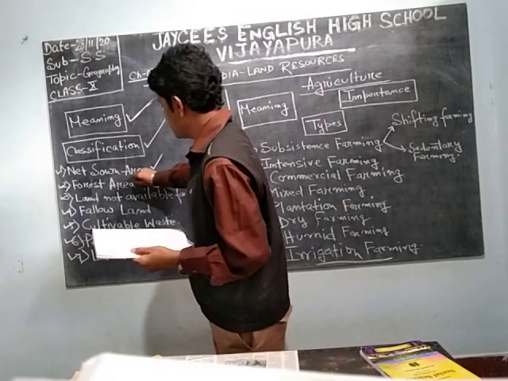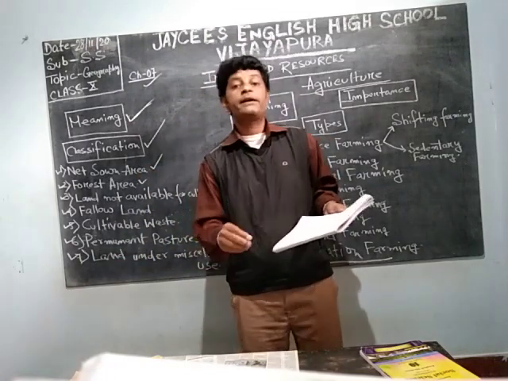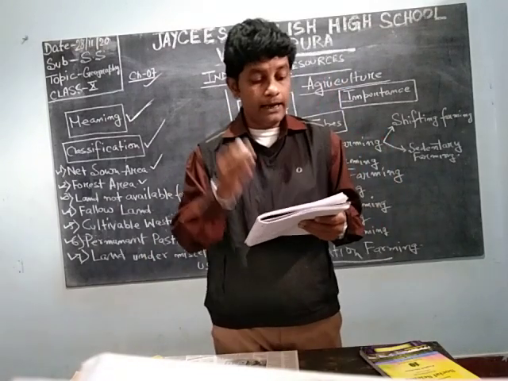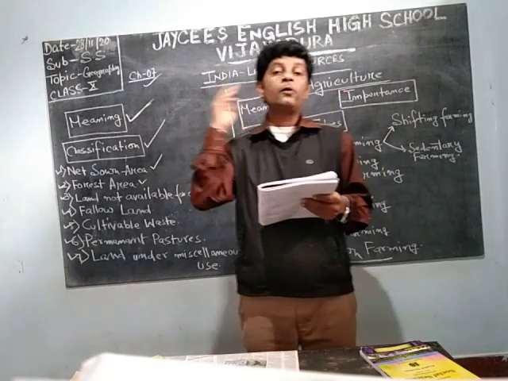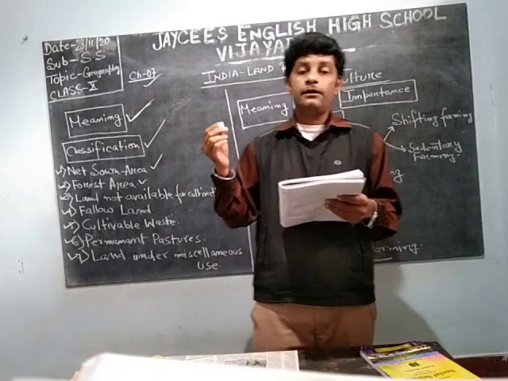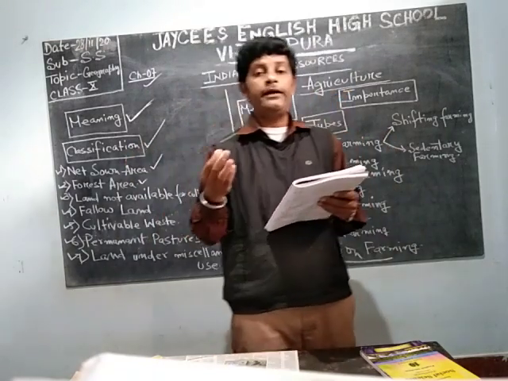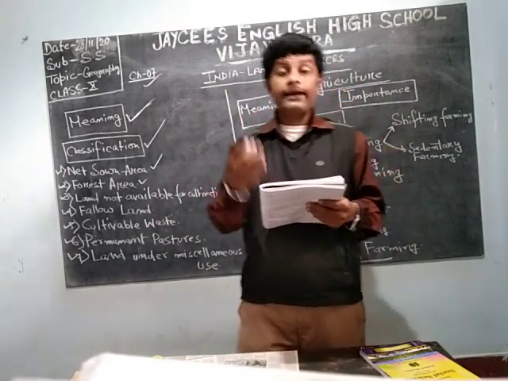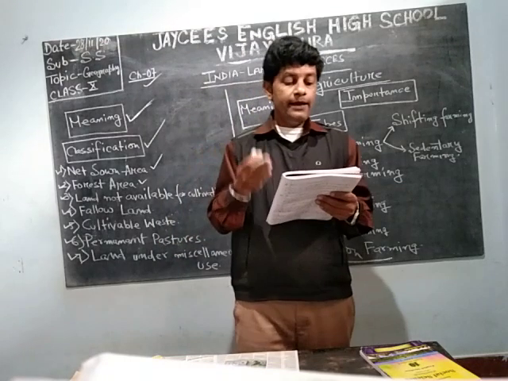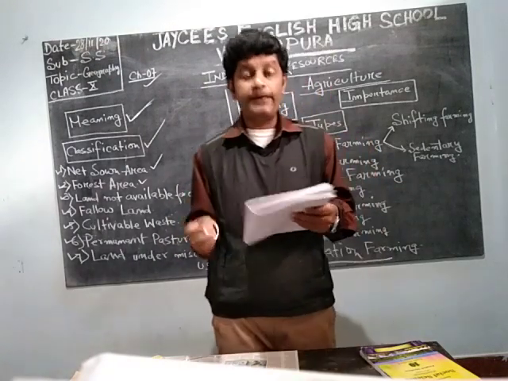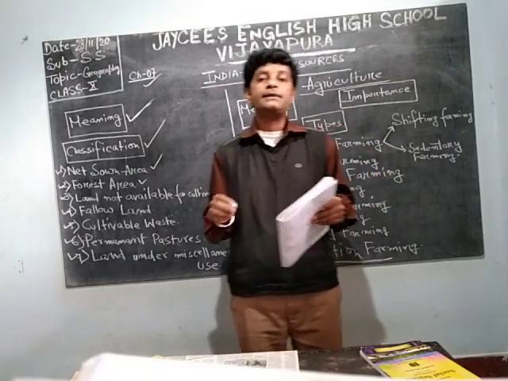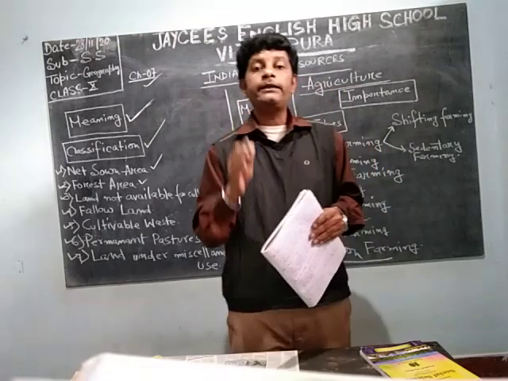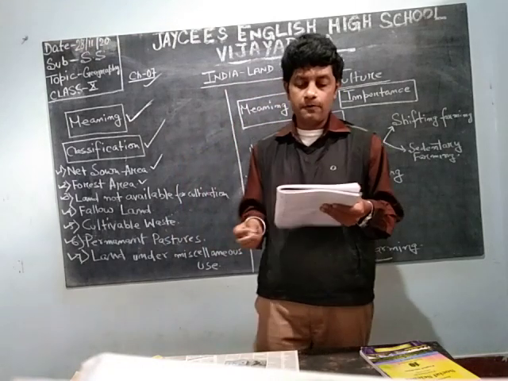Next is forest area. We all know about the forest, where we can see trees. India has only 22.8% of its total area under forest, which is very low. It should be 33.3% to maintain equilibrium. For every country it is suggested that you should have a forest cover of one third, that is 33.3%, but India has 22.8%.